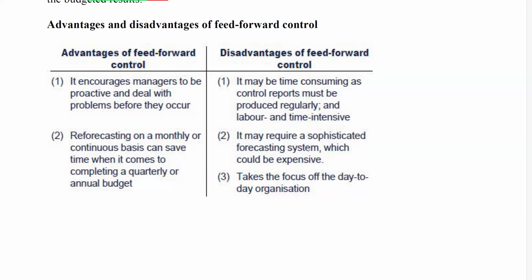So also reforecasting on a monthly or continuous basis can save time when it comes to completing a quarterly or annual budget, right? Because if you forecast again, it can help you tell, okay, this is what I expect to happen. So this can help you complete a quarterly or annual budget.